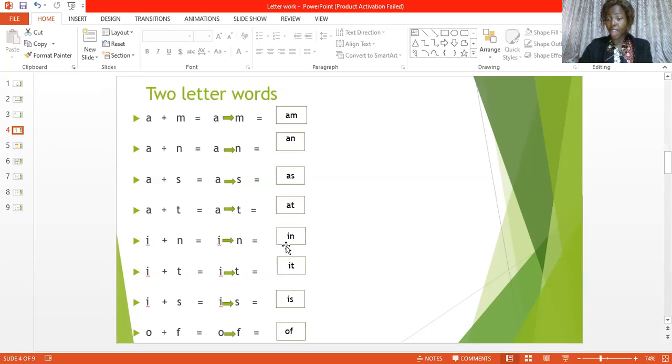Okay, let me sound it so that you can check to see if you got it right. We have E, yes, because letter I sounds E as in ink. So this letter I here sounds E plus n, it gives you in, which is in.